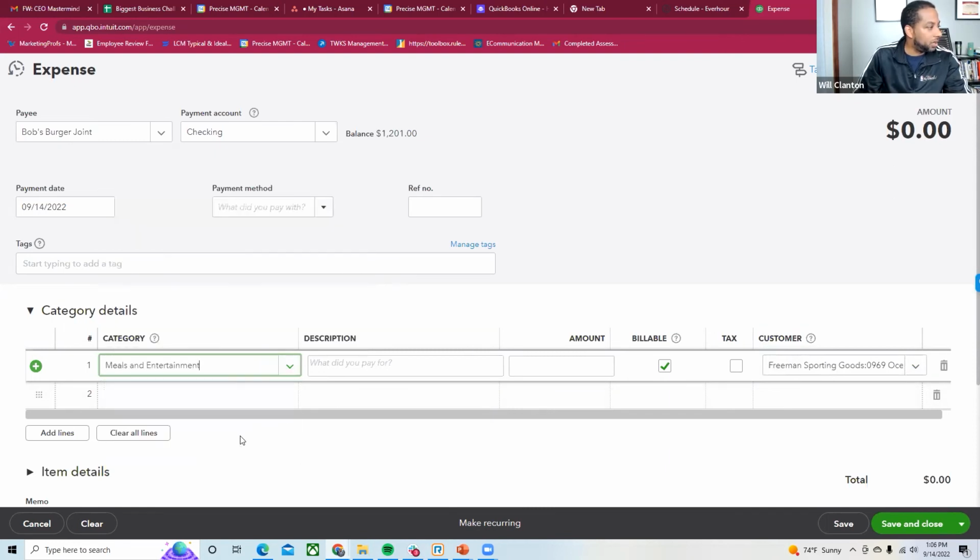So I'm going to put that under meals and entertainment. It was $400. I'm saying it's billable because when I go to bill this matter, I want to bill back out for this time. I'm making the process seamless. When I go to actually bill the client, I'm billing efficiently. So now I have time in for Freeman, and I also have an expense. And it'll be the same thing if there was a receipt forwarded here and you capture it that way as well.